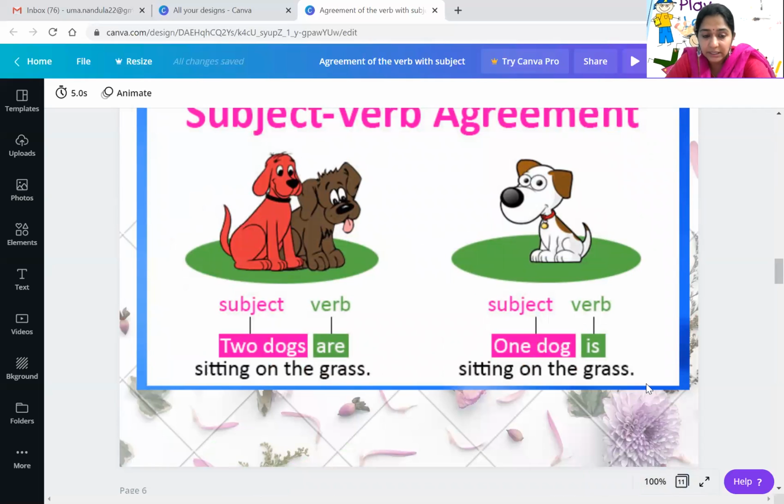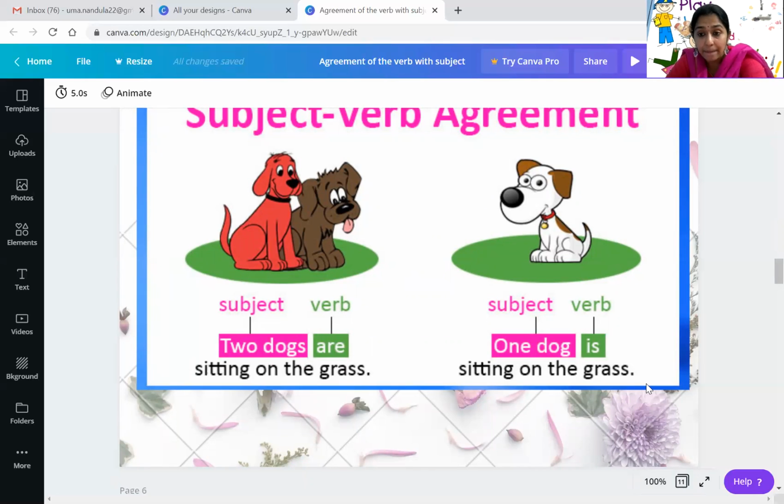You can see one more screen here. See here, there are two dogs. So two dogs are sitting on the grass. There are two dogs. So immediately we have the verb are here. When it is one dog, one dog is sitting on the grass. One dog only, no? So the verb will become is.